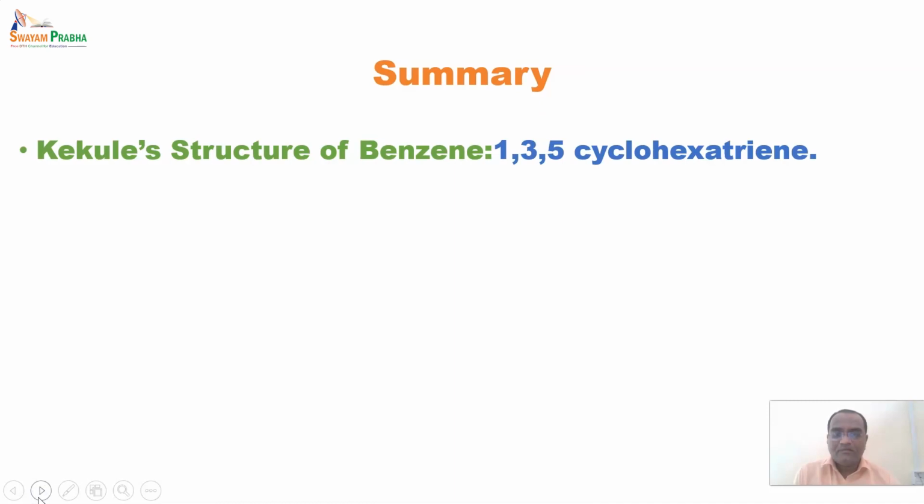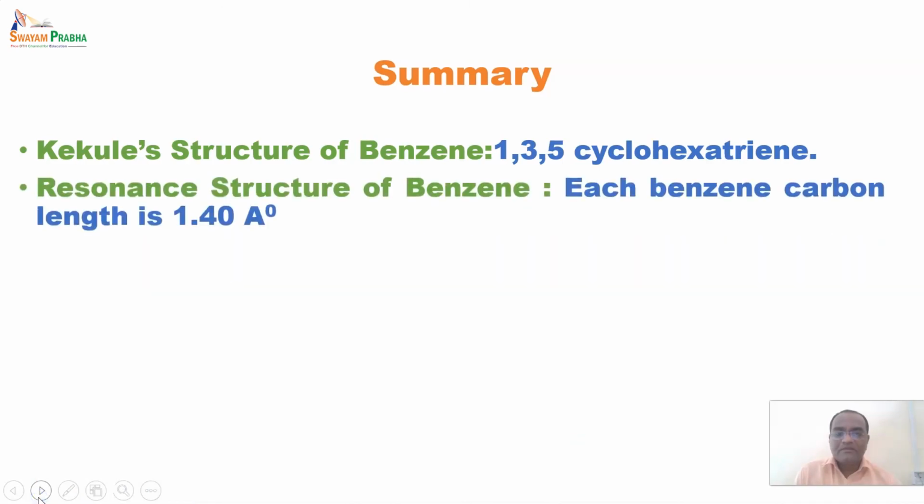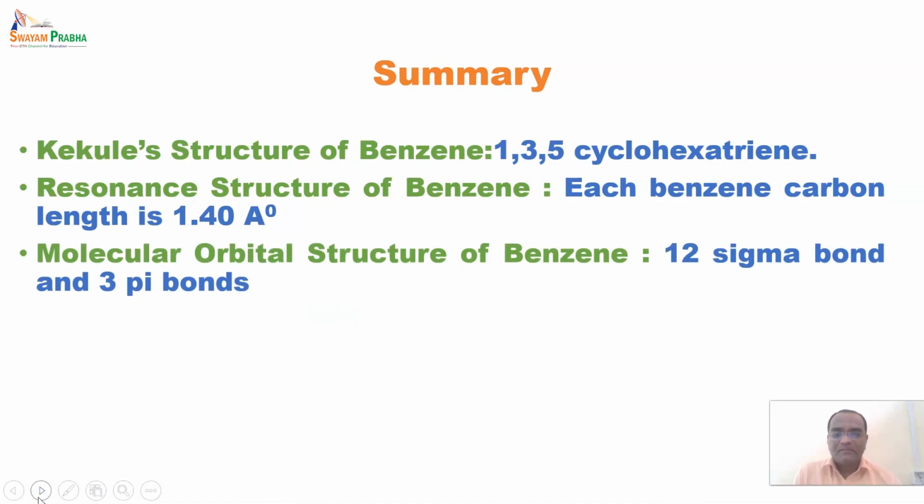After that, we saw the Kekulé structure of benzene. Kekulé suggested that the structure is cyclic in nature, containing alternate double and single bonds. The structure proposed by Kekulé was 1,3,5-cyclohexatriene. After that, we saw the resonance structure of benzene: 2 resonating structures and 1 hybrid structure, with each benzene carbon bond having a length of 1.40 angstrom. After that, we saw the molecular orbital structure of benzene having 12 sigma bonds and 3 pi bonds.